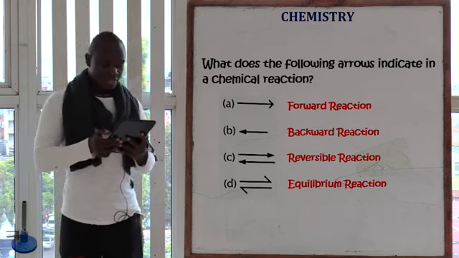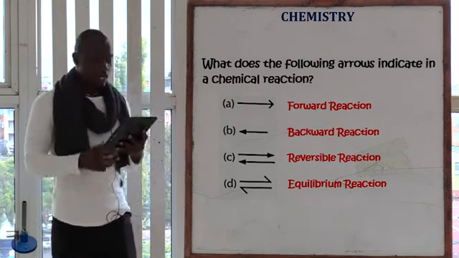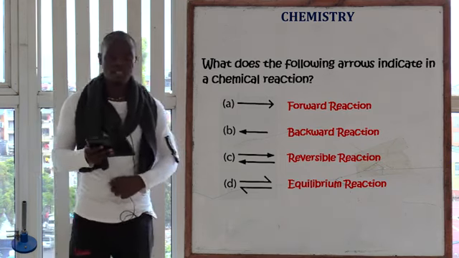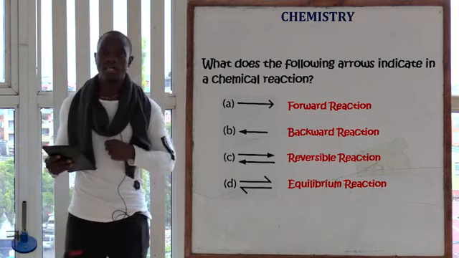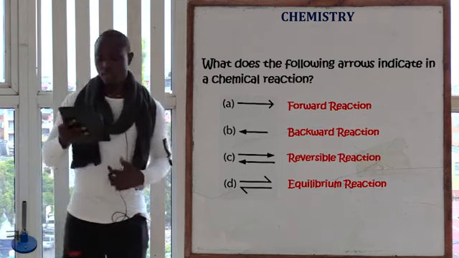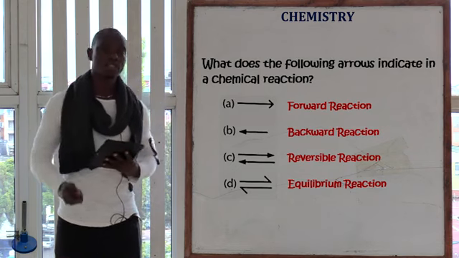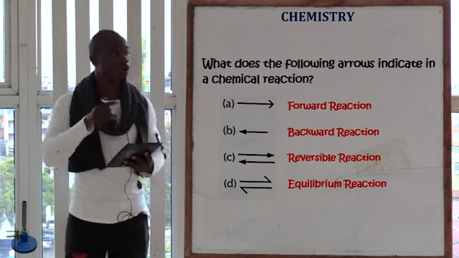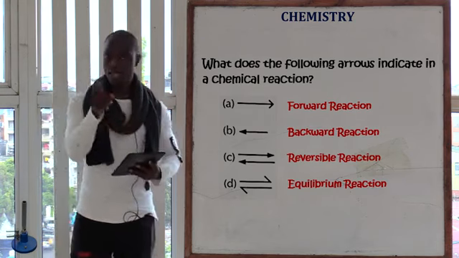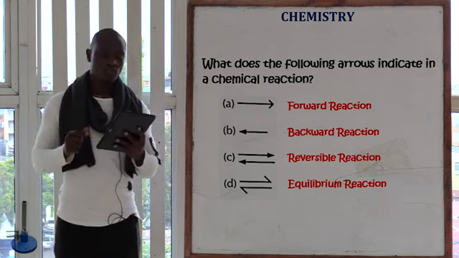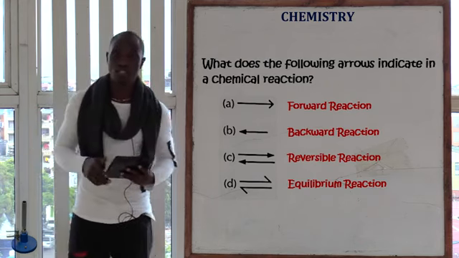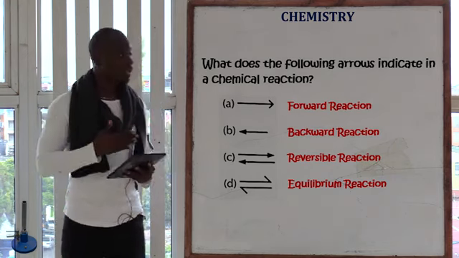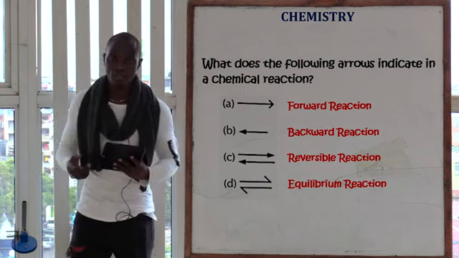So question number 5 is asking, what do the following arrows indicate in a chemical reaction? The first arrow, letter A, always indicates a forward reaction. Letter B, this arrow always indicates a backward reaction. Letter C, if you have been given two complete arrows facing opposite directions, this means the reaction is reversible. So these arrows mean a reversible reaction.